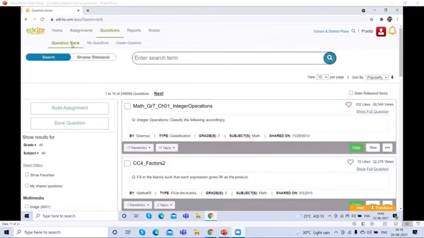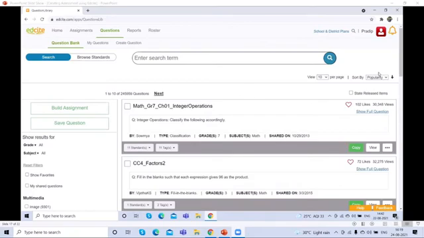Next tab is questions. Here you can see the same thing which we have seen in the assignment tab: question bank, my questions, and create. Here you can see the question bank. Here you can see two tabs, search tab and browse standards. Browse standards contains the standard assignments that have been put by the EdSite team. And when you click the search tab, you will see this search box. You can write the topic name in this search box and click on the search button. You will find whatever topic you want to assign. You will find a lot of assignments.